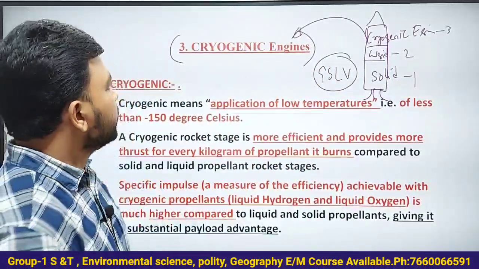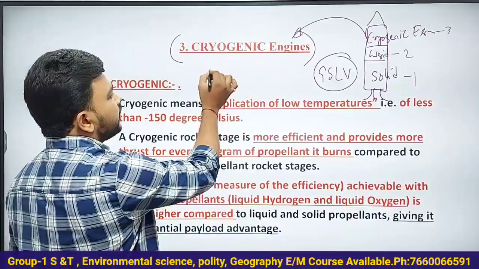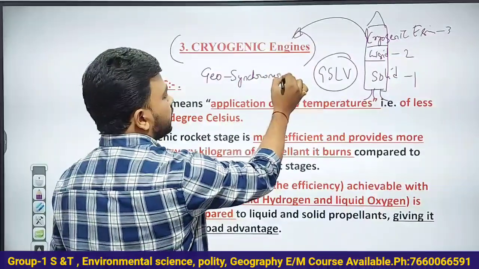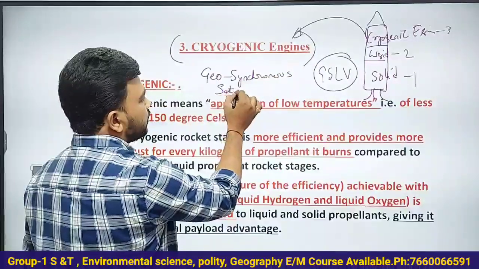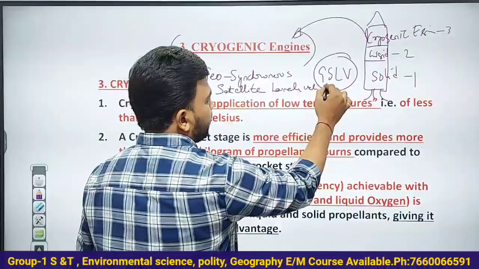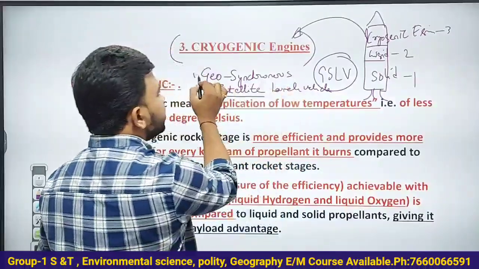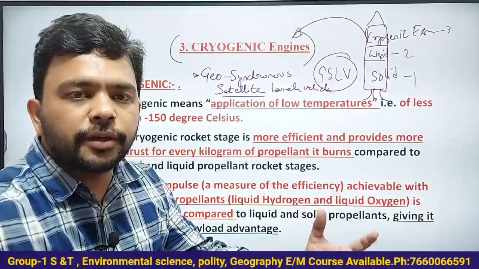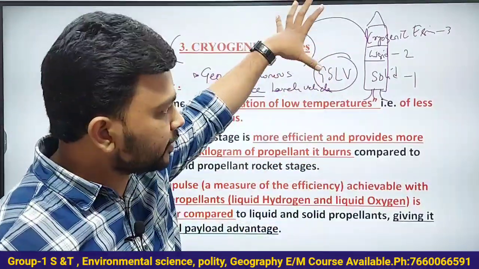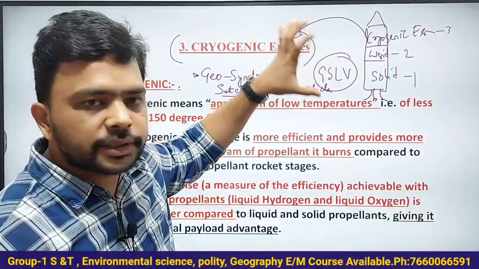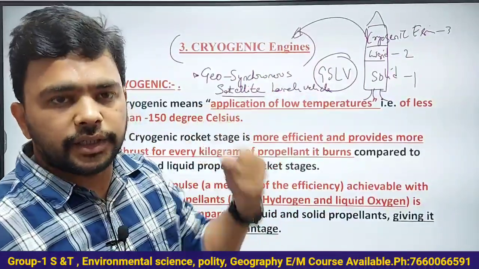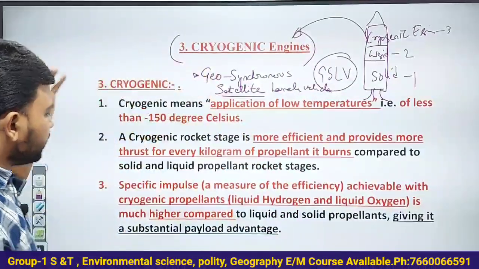Understand that very clearly. So what is GSLV? GSLV means Geosynchronous Satellite Launch Vehicle. So satellites will be placed in geosynchronous orbits by the GSLV rocket. The GSLV rocket comprises 3 stages: solid first stage, liquid fuel second stage, cryogenic engine third stage. So why cryogenic engine? Why?